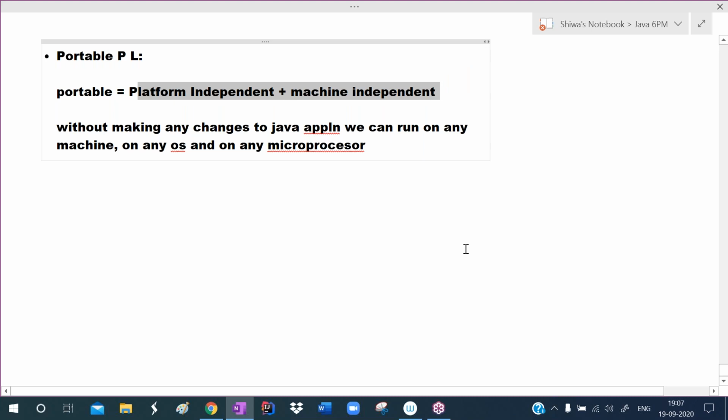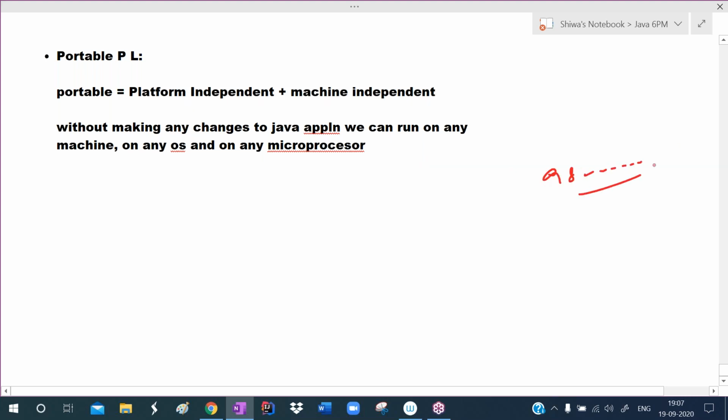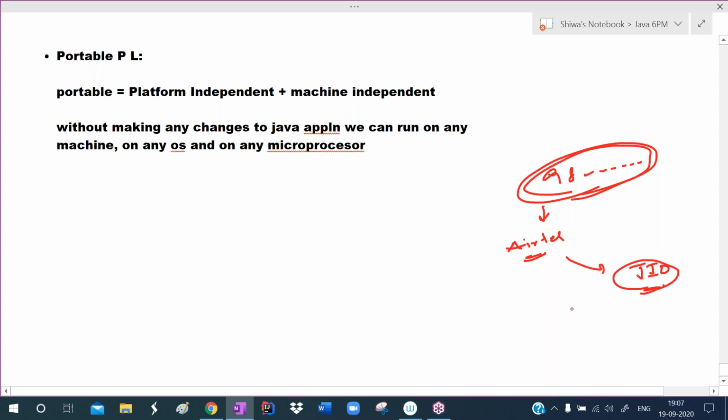See, take mobiles for example. You are using one number, for example this 98 something, this is your number. Assume that you are an Airtel customer, and you want to become a customer of Jio. You want to port your number to Jio. Without changing your number, you want to use the services of Jio.